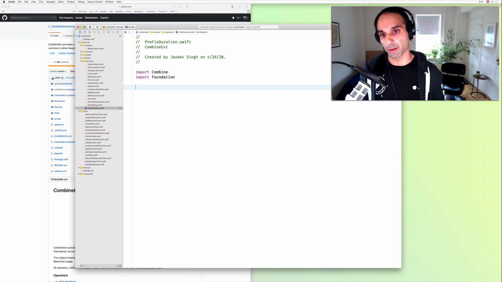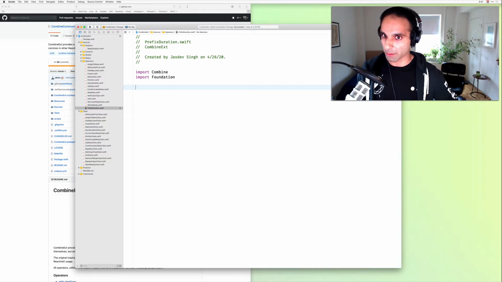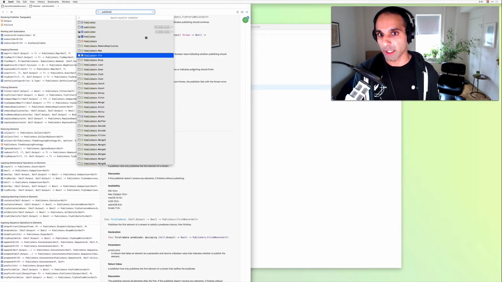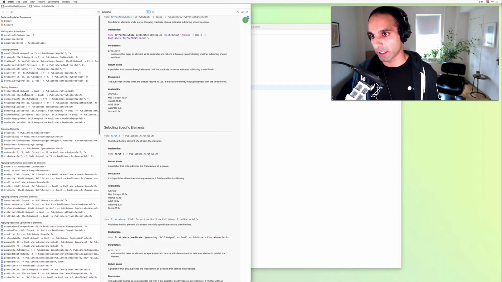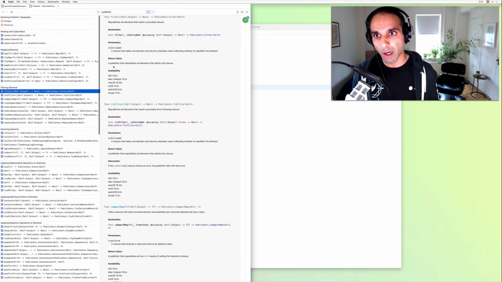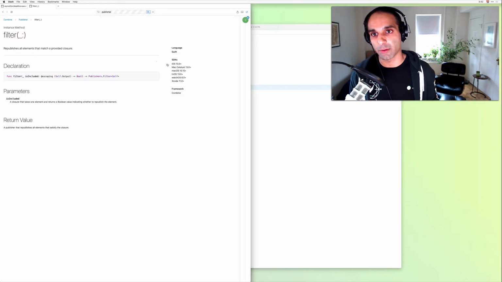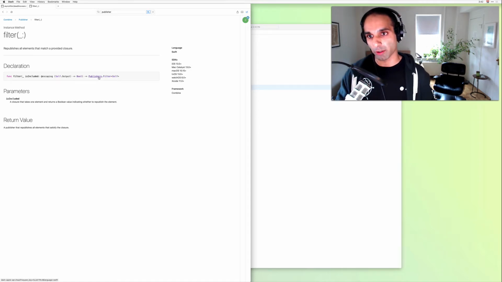And when you're creating a composed operator versus a custom publisher conformance, the first thing you need to do is extend the Publisher namespace. You may have noticed in Apple's docs, if you go to the Publisher page, you have all the operators there. What's interesting is that for any given operator, say for example filter, the method on Publisher is in the Publisher namespace, but it also returns a Publishers, plural with an S, and then usually a type that represents that operator. That's in the Publishers plural namespace, but we're going to be working in the Publisher singular noun case.